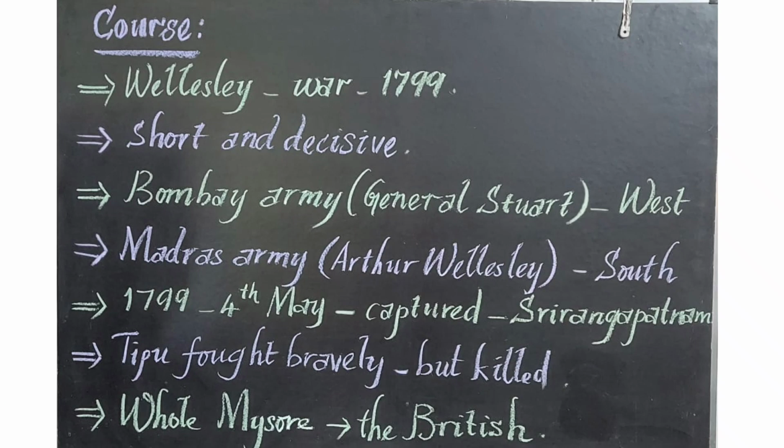So when I was speaking about Hyder Ali and Tipu Sultan, both were very brave people, and they didn't give up till their death in front of the British. And when Hyder Ali died and Tipu Sultan died, the British felt a great grief that their great enemies were dead. So Mysore was completely under the control of the British people. So what happened to Mysore after this war? Let us see that.